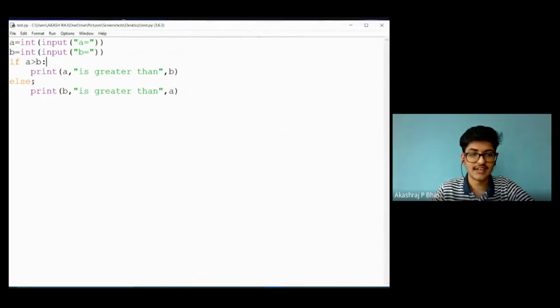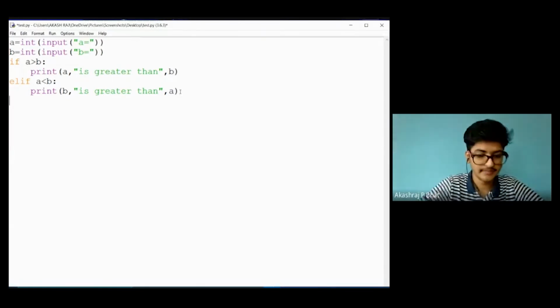For that, let us have an else if statement, elif. Here you can see one tab space, and the if and elif should be of the same indent. There should not be any gap. So elif a is less than b, I'll print b is greater than a. One more elif I will add. Elif is nothing but else if.